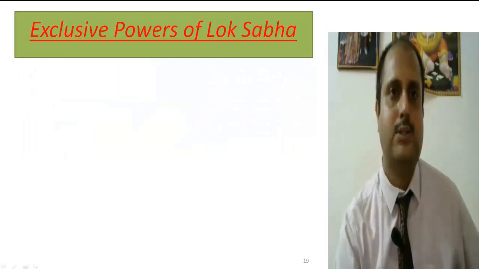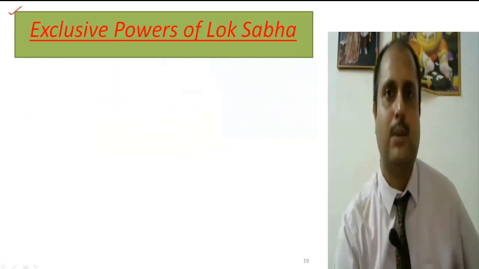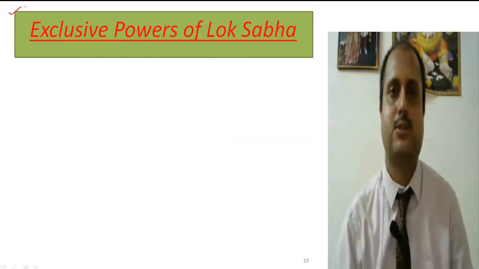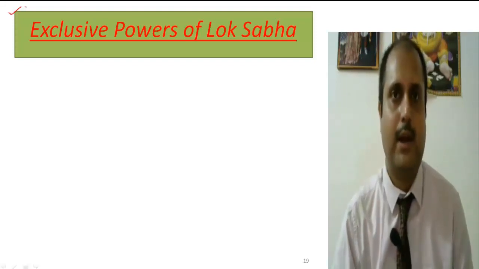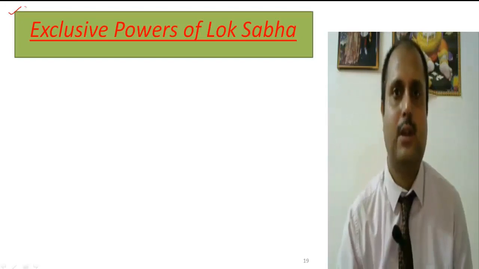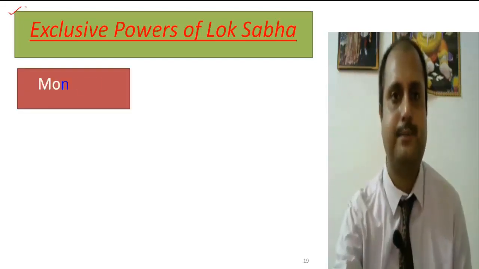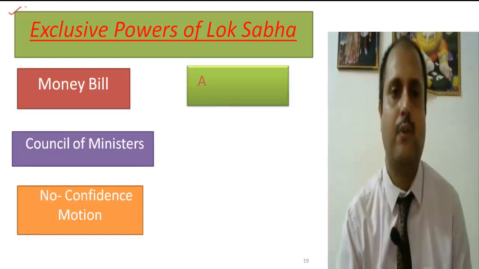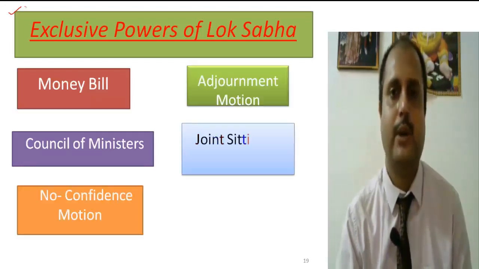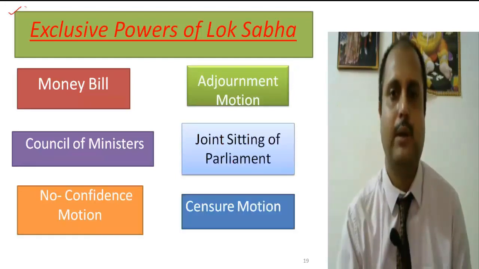If we try to understand the exclusive powers of Lok Sabha, mainly there are 6 exclusive powers or special powers which are enjoyed by the Lok Sabha alone. The Rajya Sabha has nothing to do with these exclusive powers. These are the money bill, the Council of Ministers, the no confidence motion, the adjournment motion, the joint sitting of the Parliament, and the censure motion. So let's understand these 6 powers in a detailed manner.